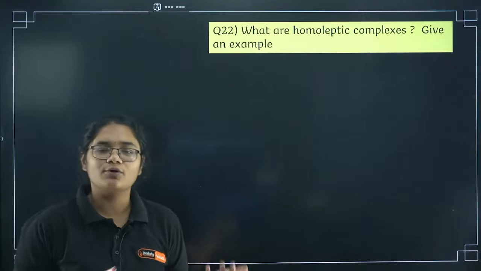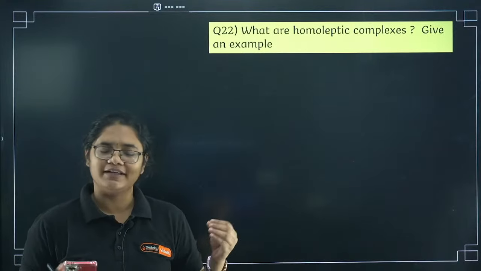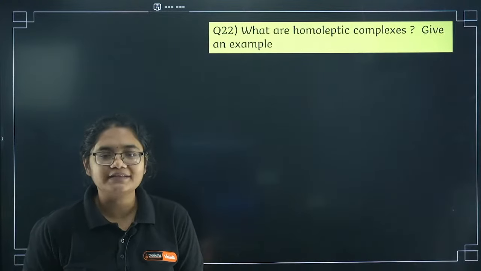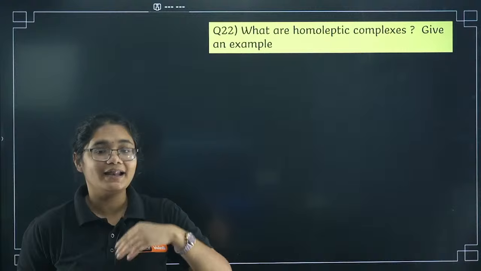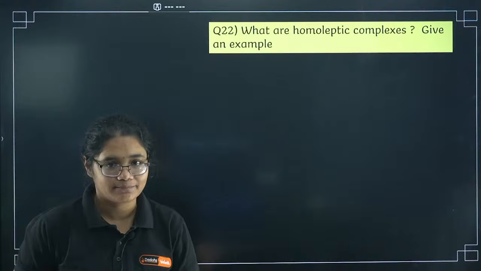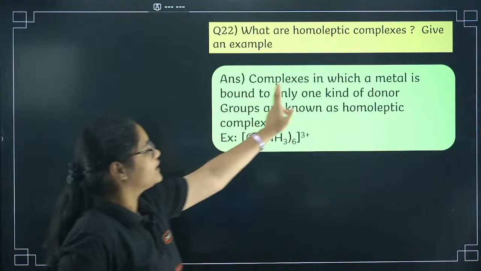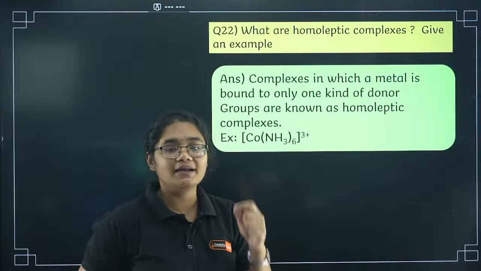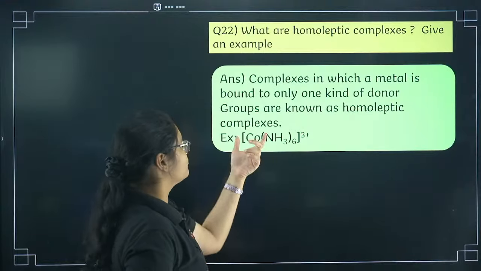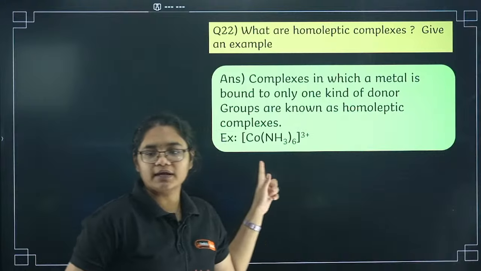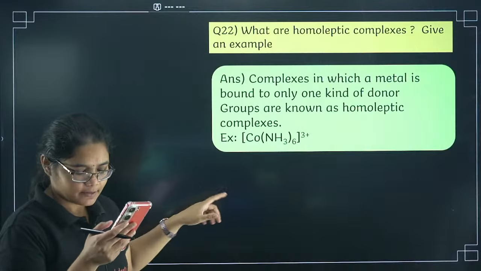Next question, what are homoleptic complexes? Give an example. Very simple question. A homoleptic complex is a complex with one metal and the same type of ligands. So when you have a complex in which a metal is bound to only one kind of ligand, it is called a homoleptic complex. Example, you can give this one or any other example.